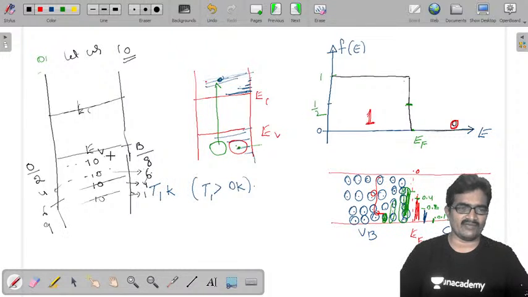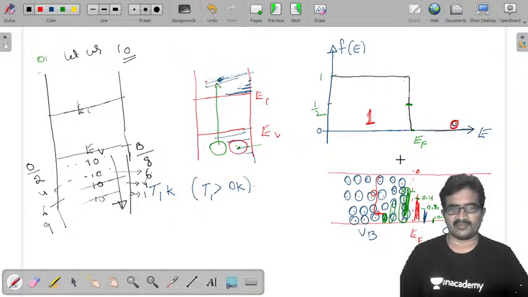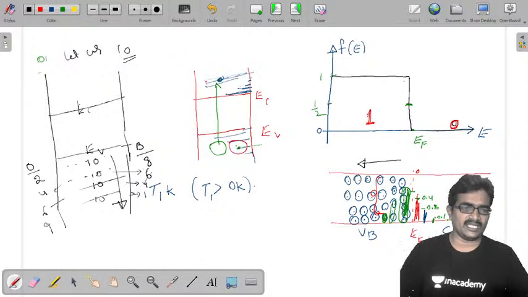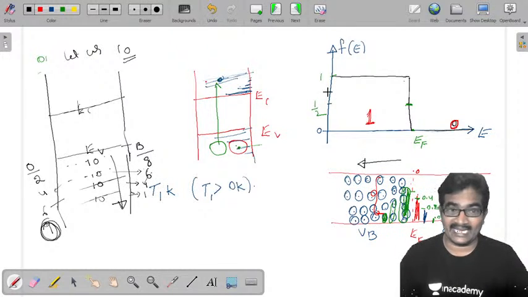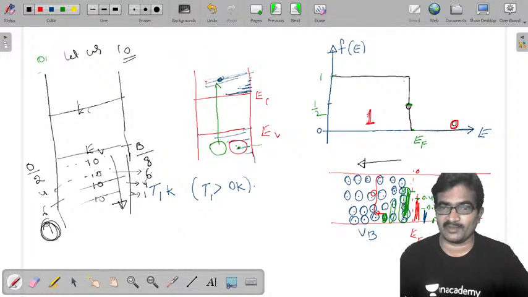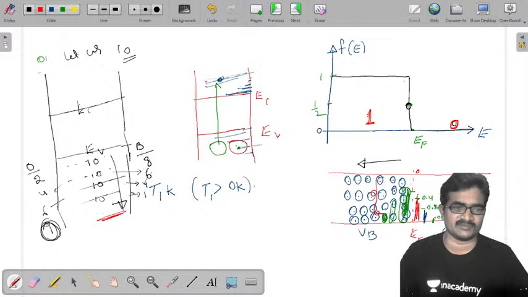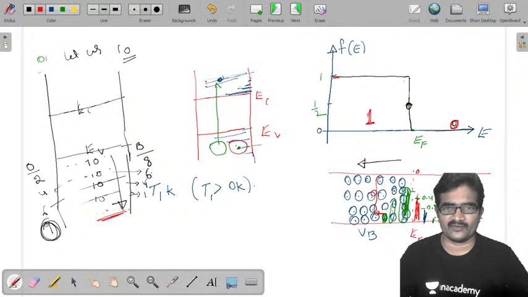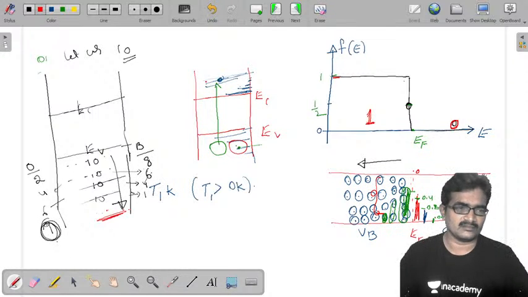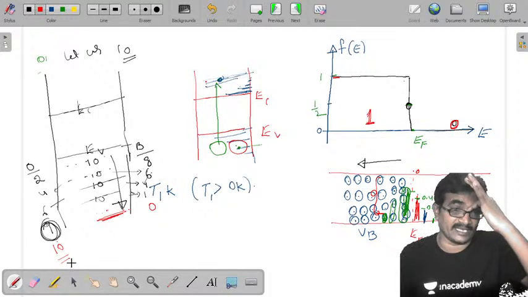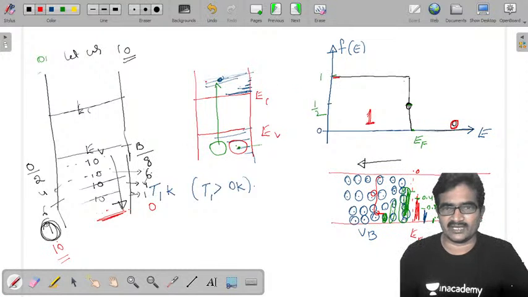By moving away from EV, that means moving this side, the probability of occupancy is increasing. One thing you should follow: at E equal to EF, it should be 1 by 2. Now see, by moving away, at this edge of the semiconductor, no covalent bond is breaking. So at this point, the probability of occupancy is full. Zero breaking, complete 10 occupancy. 10 energy levels are occupied by 10 electrons. Now here it is probability 1.